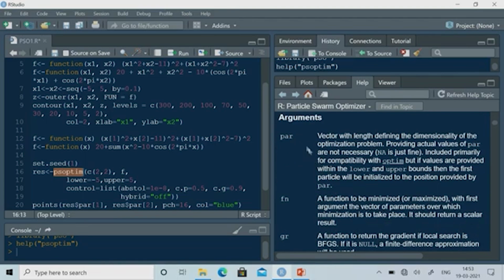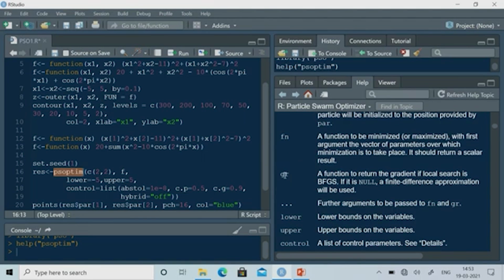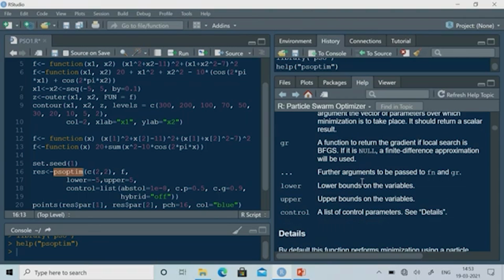It has been defined here what is par, what is fn, what is gr. If you are using the hybrid method, gr is a function to return the gradient if local search BFGS is used. By default it is NULL, and then you can define the lower bound, the upper bound, and the control parameters.